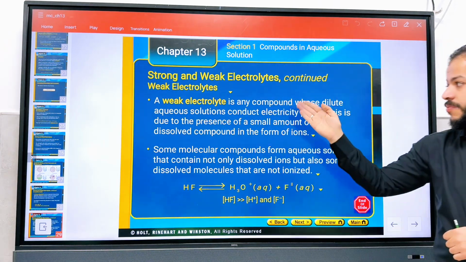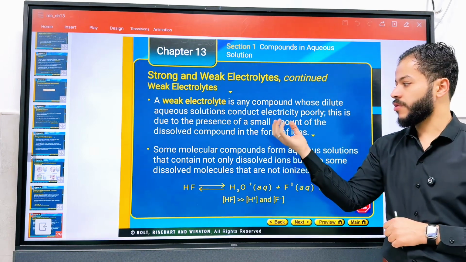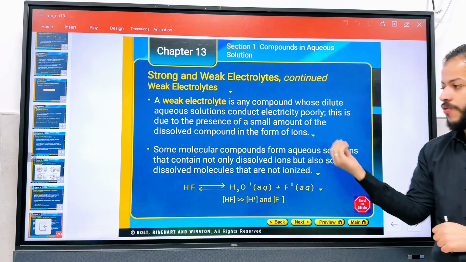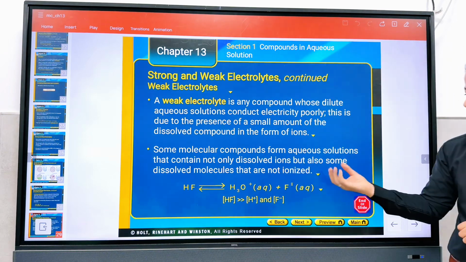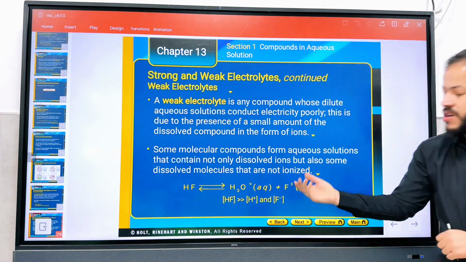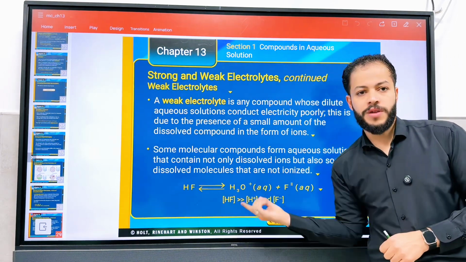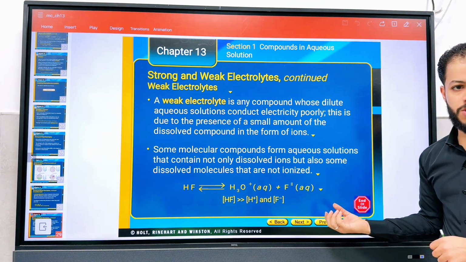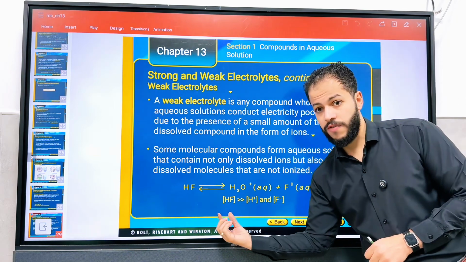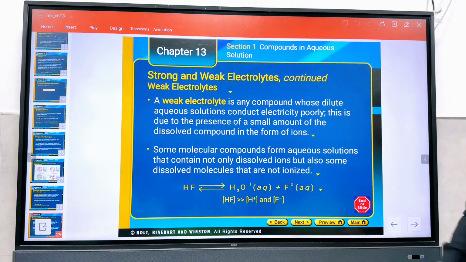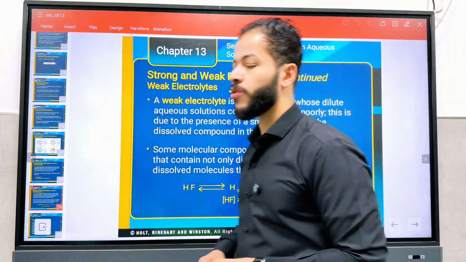A weak electrolyte is any compound whose diluted aqueous solution conducts electricity poorly. This is due to the presence of a small amount of the dissolved compound in the form of ions. Some molecular compounds form aqueous solutions that contain not only dissolved ions but also some dissolved molecules that are not ionized. For example, the hydrofluoric acid: as you see, there is a state of equilibrium between the ionization and the ions that combine together again to form the acid. So the concentration of hydrofluoric acid is higher than both of the ions. And finally, the non-electrolyte does not conduct electricity at all because it does not form ions.